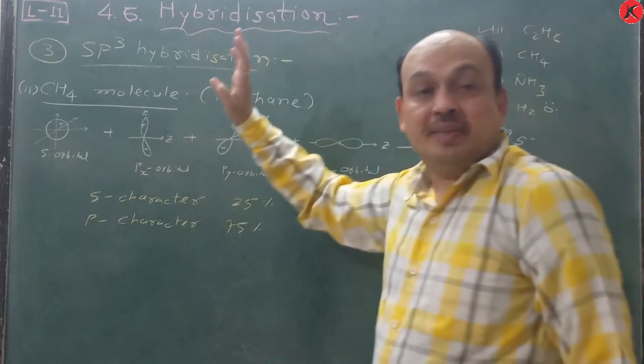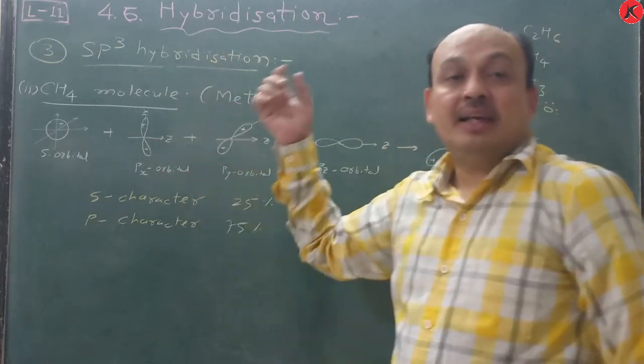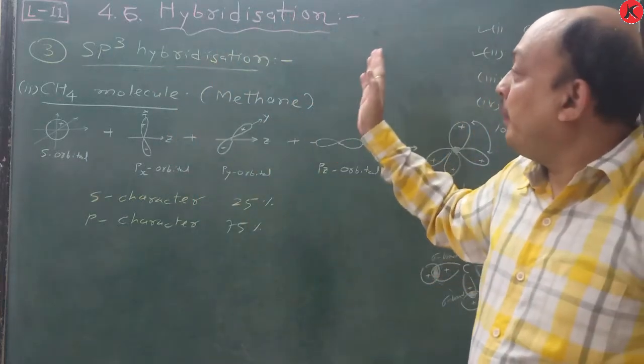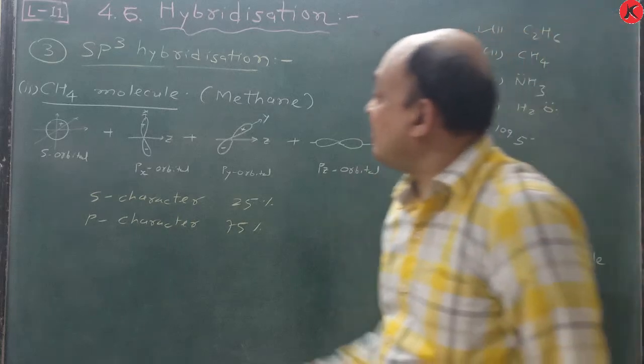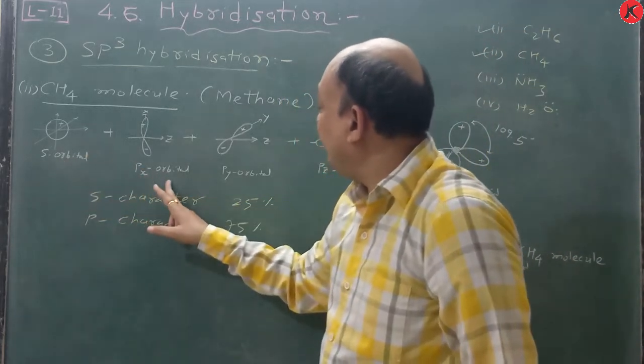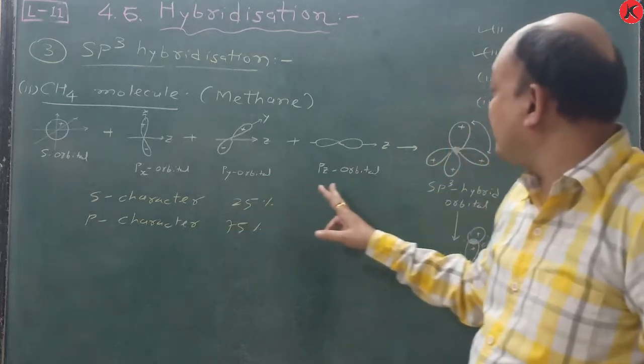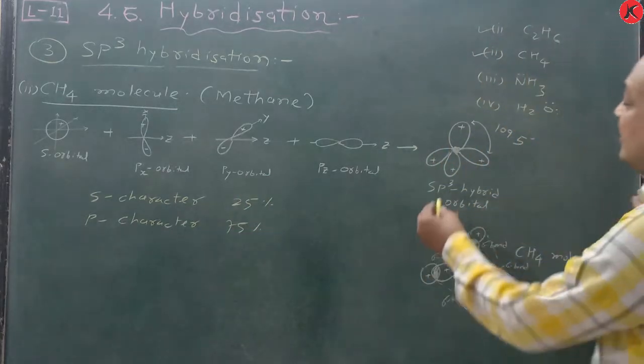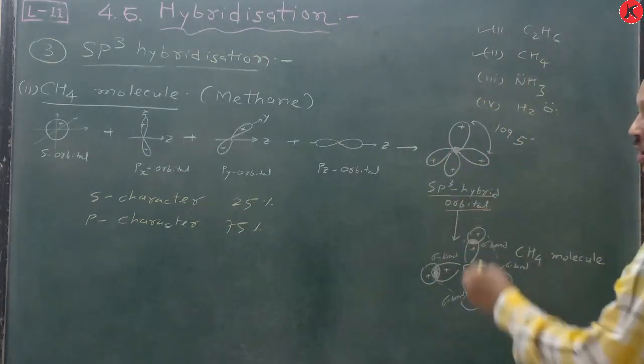In hybridization, one s orbital and three p orbitals take part, and that's why we say s orbital plus px orbital plus py orbital plus pz orbital, and this is known as sp3 hybrid orbital.